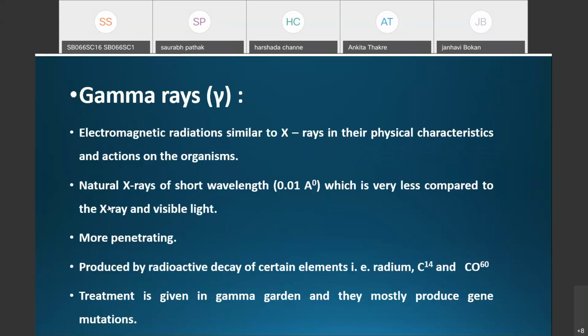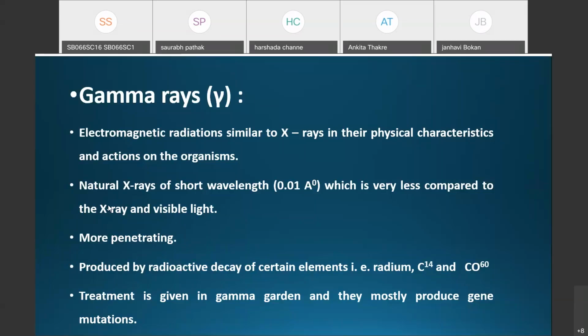Then the other one, gamma rays. Gamma rays are also electromagnetic radiations, similar to X-rays in their physical characteristics and actions on organisms. That is why gamma rays are also referred to as natural X-rays of short wavelength.